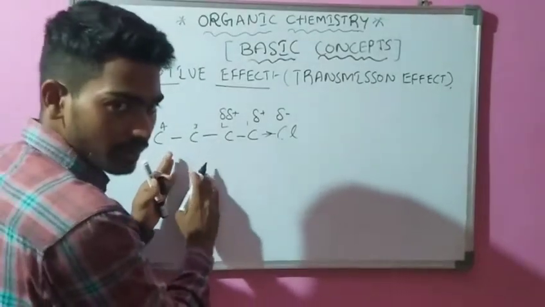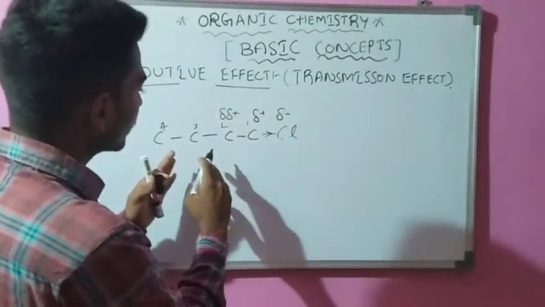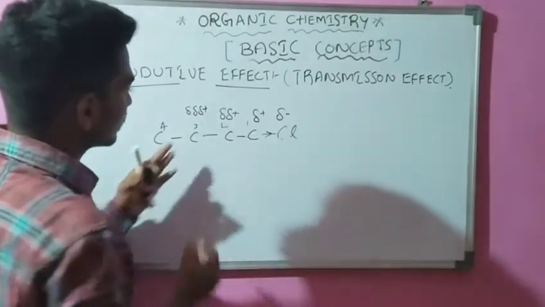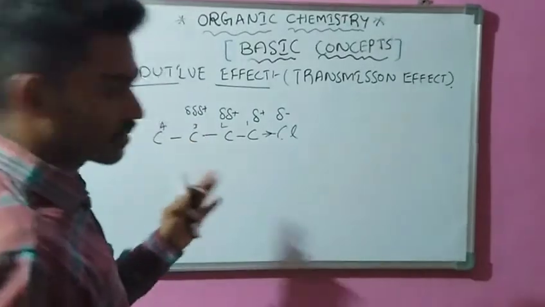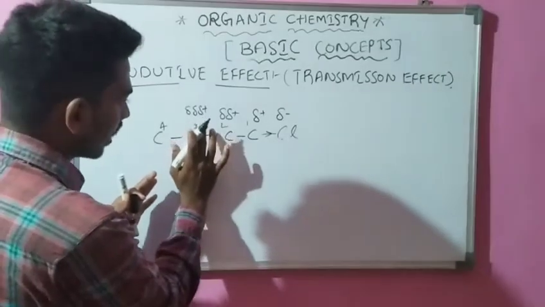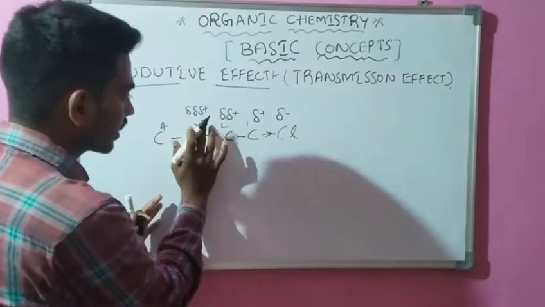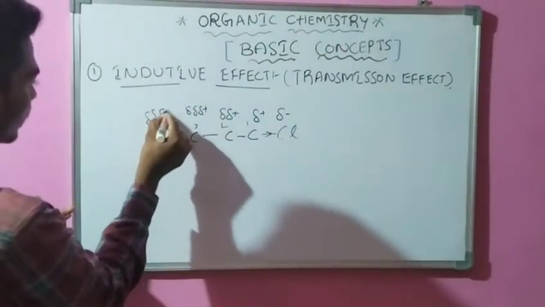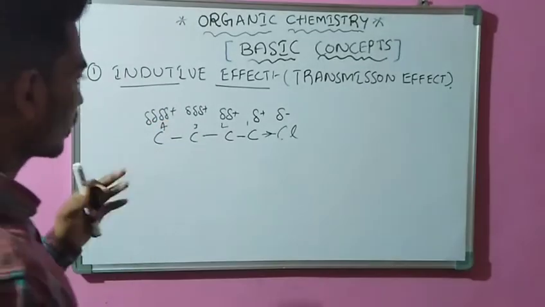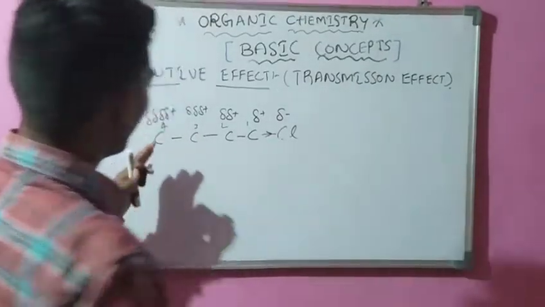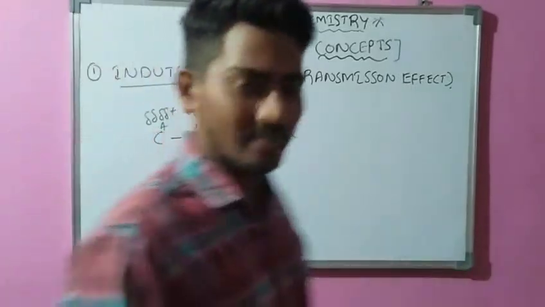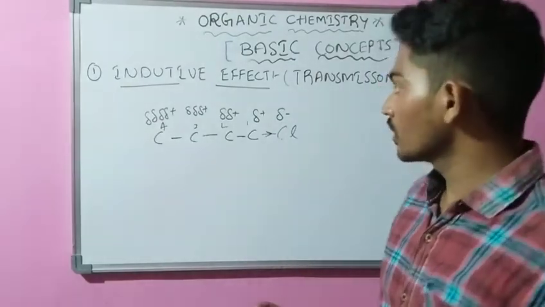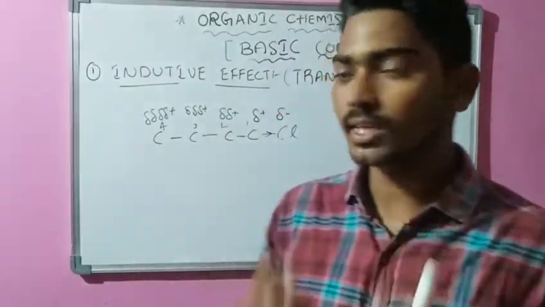Similarly, comparing the third carbon and second carbon, the same polarization takes place, because of the lesser electronegativity of the third carbon atom compared with the second carbon atom. Similarly a delta delta delta plus charge takes place. This is the inductive effect. The classification of the inductive effect is negative inductive effect and positive inductive effect.